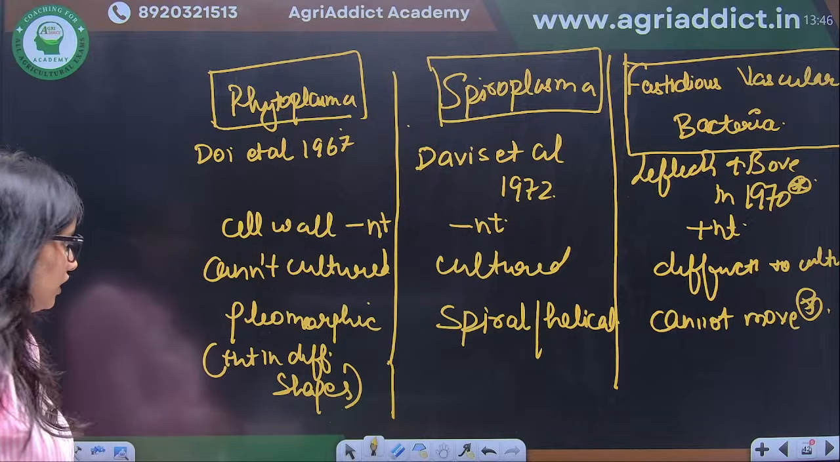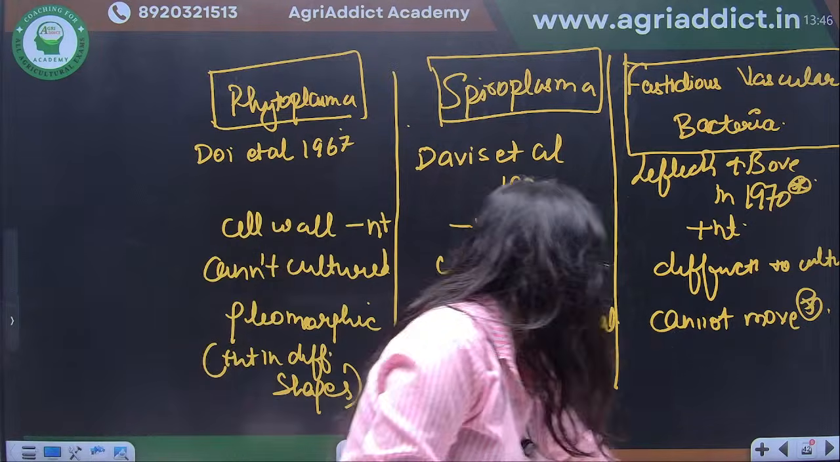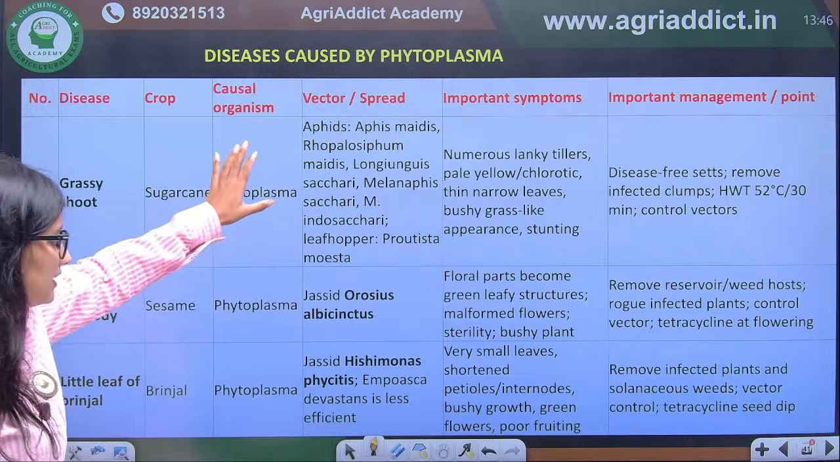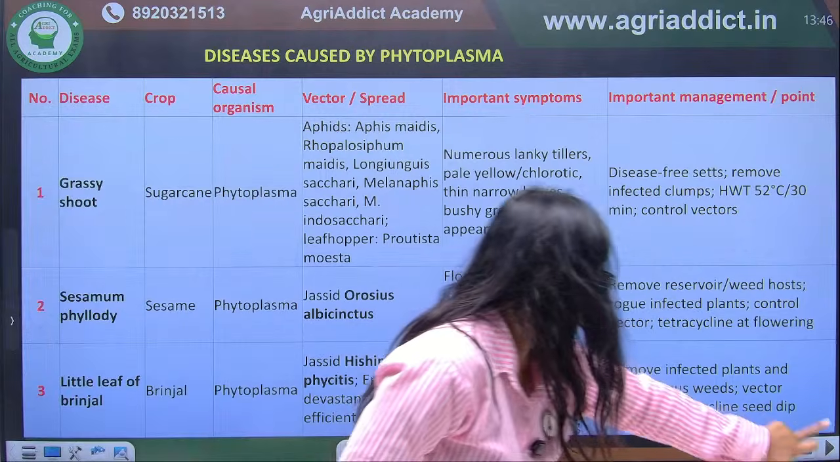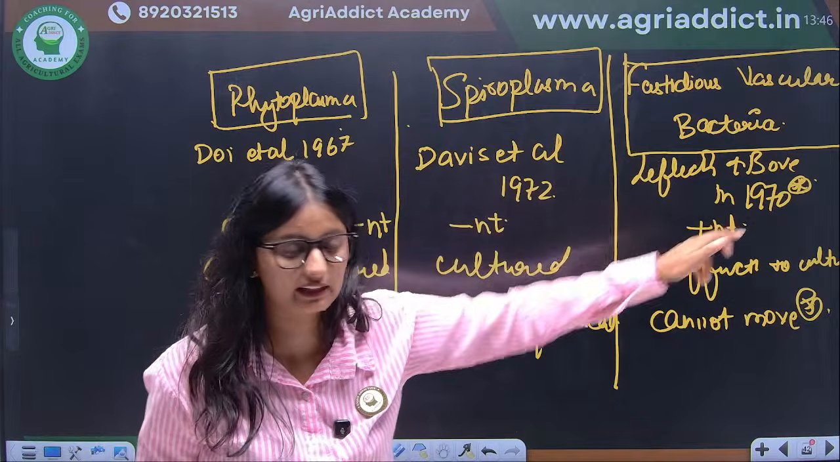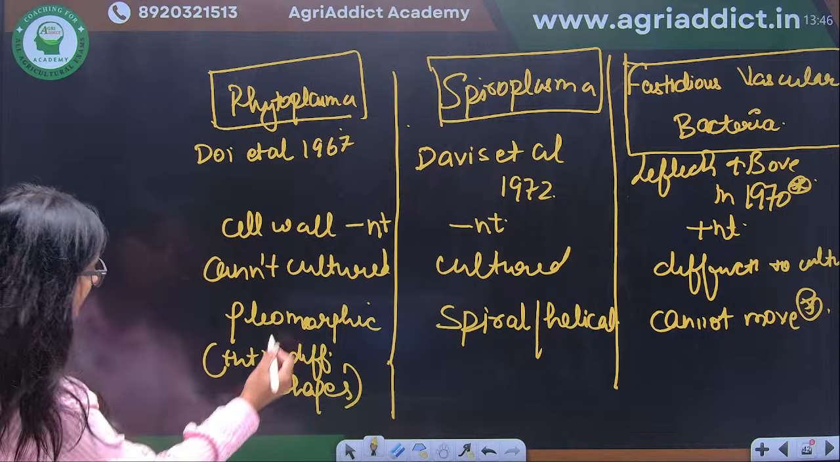Okay. So let's talk about the disease now. So first one is, one more important thing about this fastidious vascular bacteria, they inhabit the phloem.